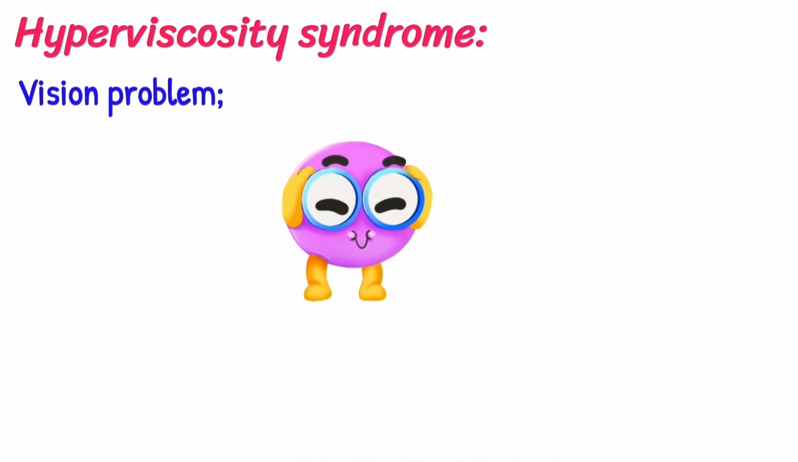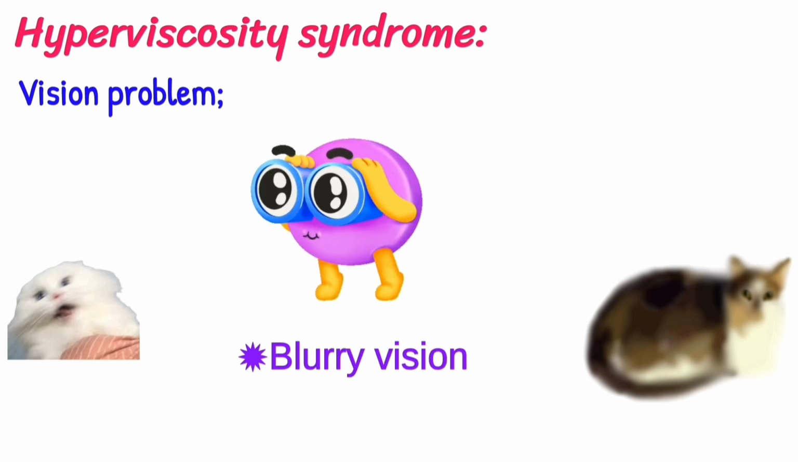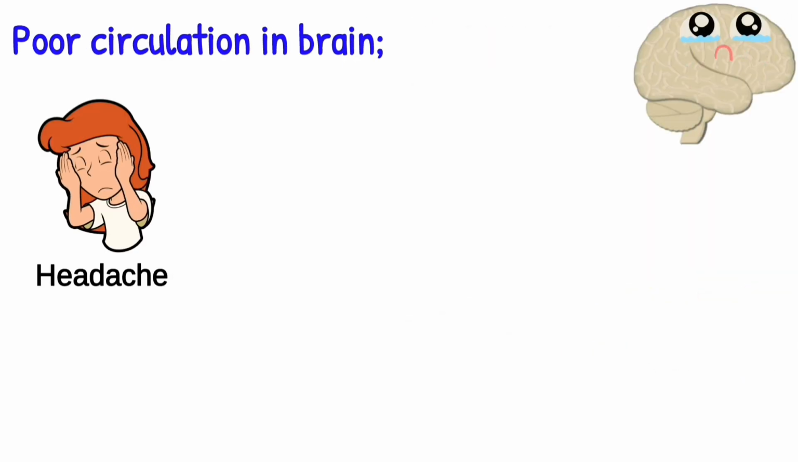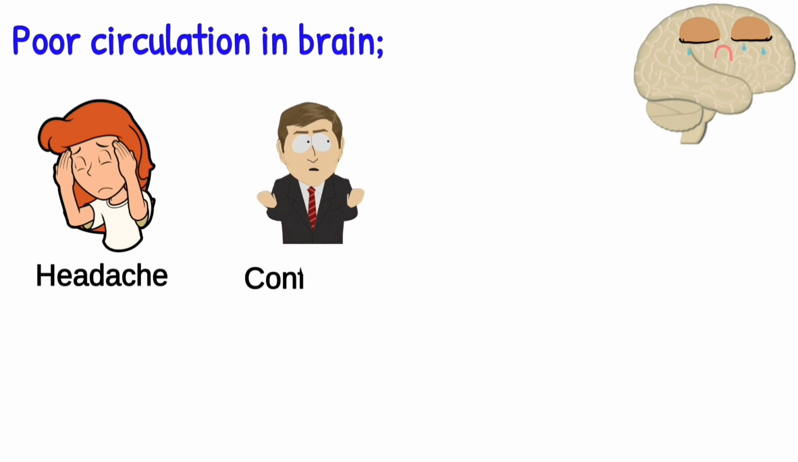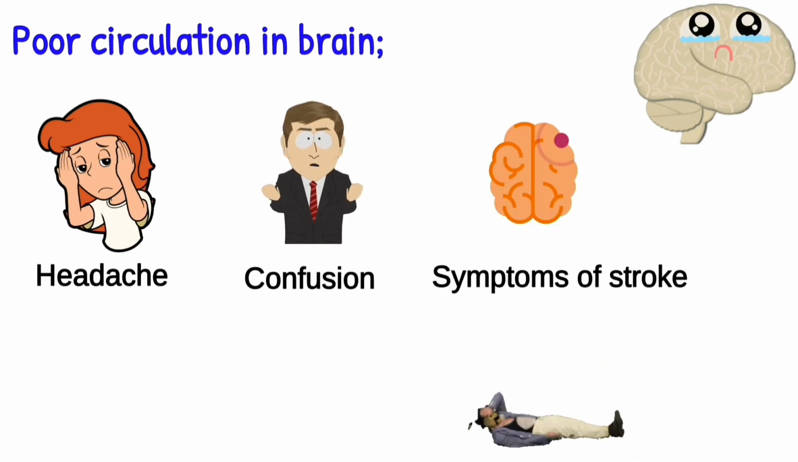So, hyperviscosity syndrome. The symptoms may include vision problems like blurry vision, and poor circulation in the brain. Due to poor circulation, symptoms include headache, confusion, and symptoms of stroke.